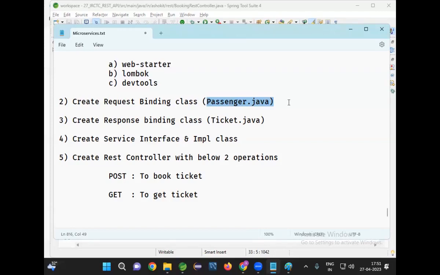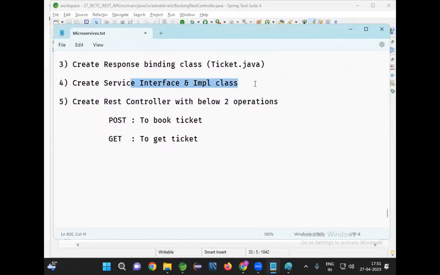The class which is used to store request data. Then what is response binding? The class which is used to send the data, the class which will represent response data. Create service interface and implementation class.